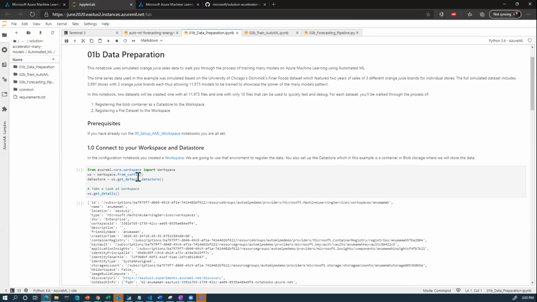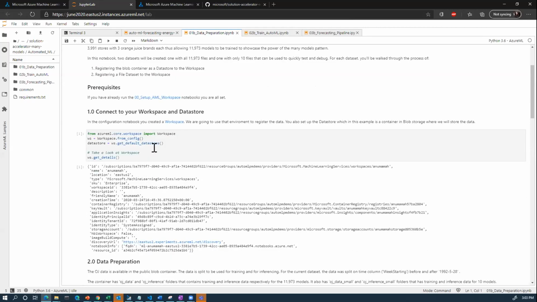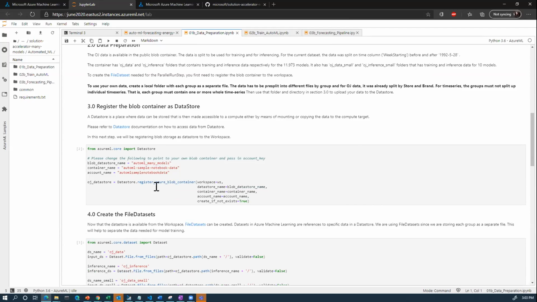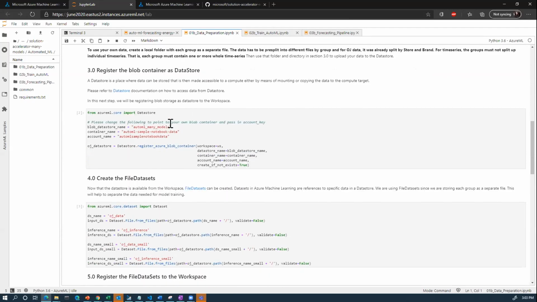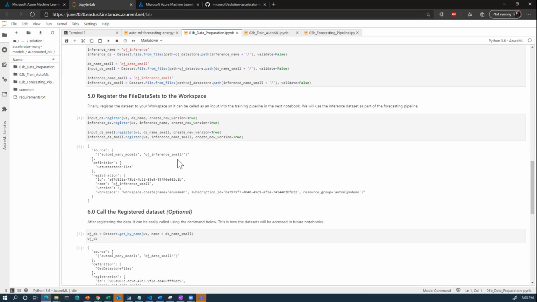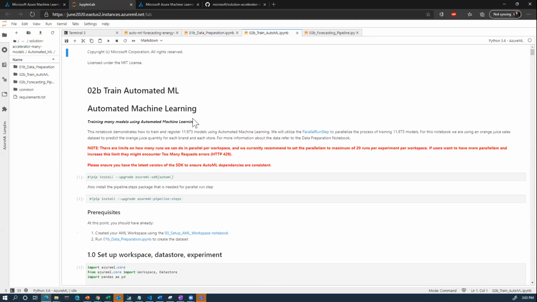Again, the process is very similar to the energy demand forecasting notebook. You connect to the workspace, and in this case, we have our data stored in a blob store. So we're just connecting to the data store over here and creating our file data sets. We're splitting it up for both training and also inferencing, and that's what we're doing here. And then once we have our data registered, we can go ahead and switch over to the training notebook.